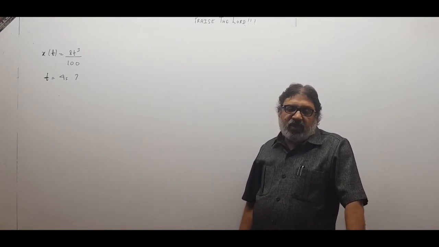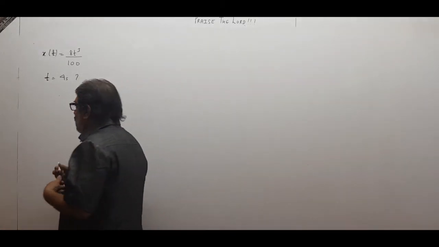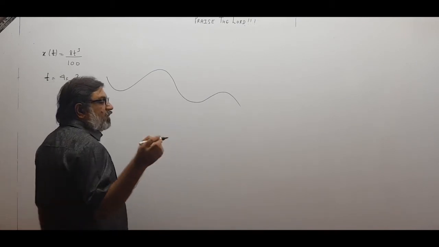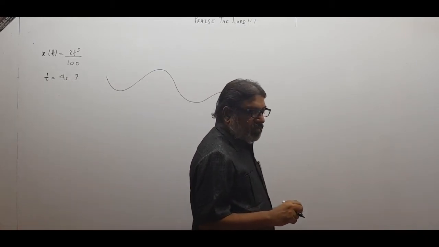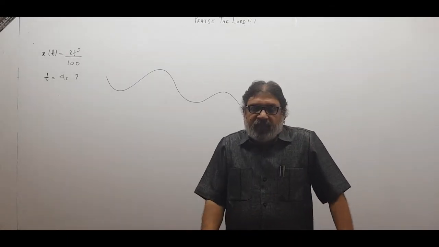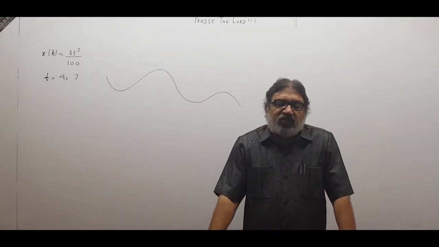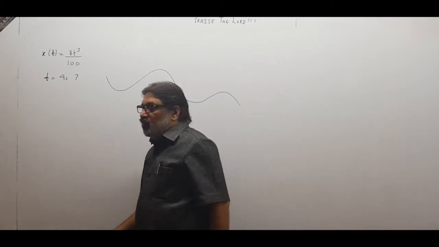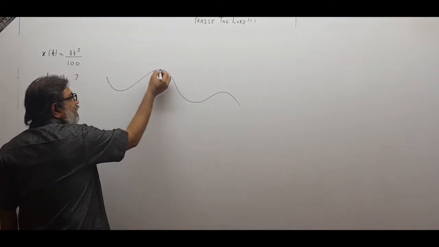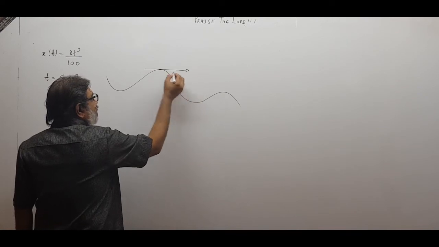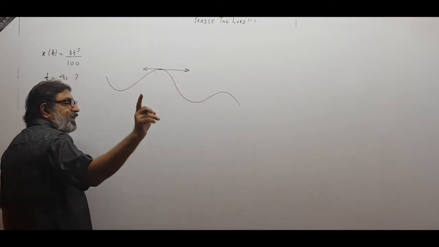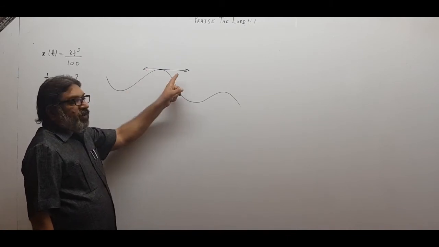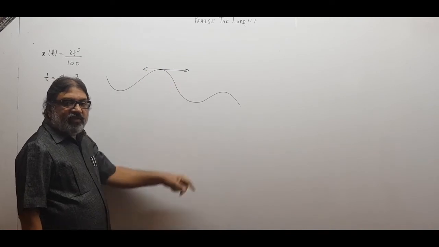Children, you have to realize that when a body moves on a curved track like this, then the direction of tangent at the point gives me the direction of displacement and direction of velocity at that instant. Supposing the body is moving on this curved path, when the body is here, I know the direction of tangent will go like this. Tangent is a line which will cut the curve only at one point. So when the body goes over here, the direction of displacement and velocity will be along this tangent.